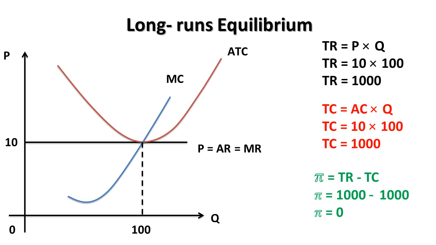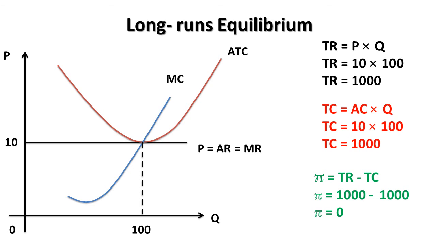Now we are going to calculate the long run equilibrium normal profit. In this situation, price is always equal to average revenue and also equal to marginal revenue. In this position, marginal cost is also equal to price and the average total cost is also equal to price.